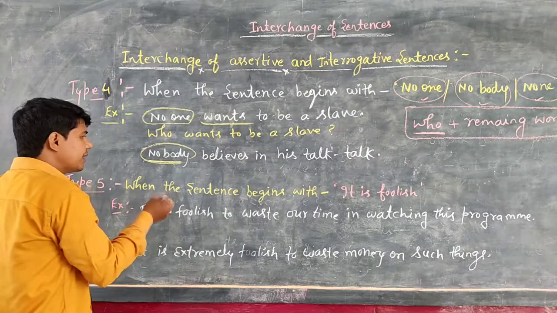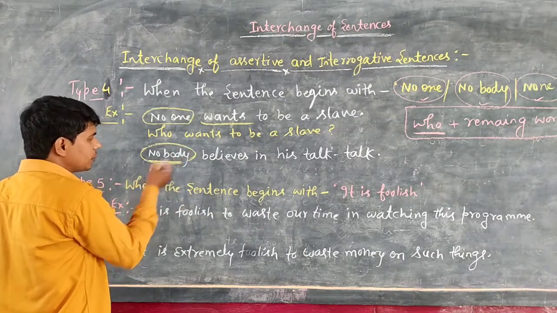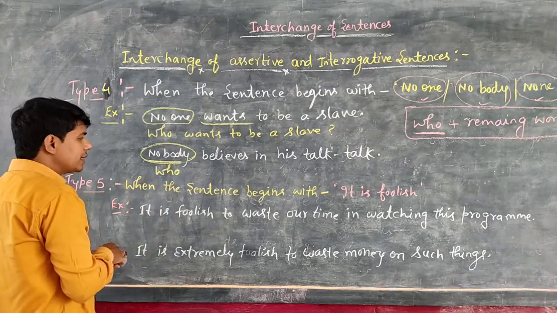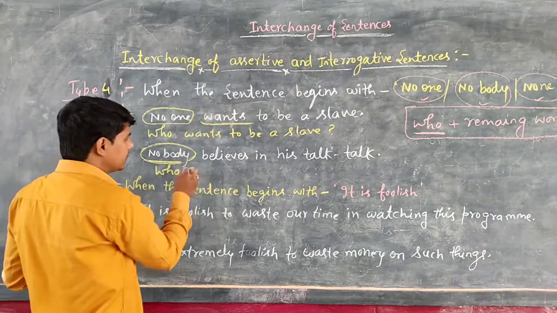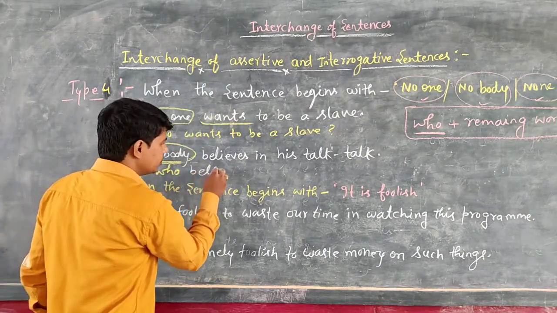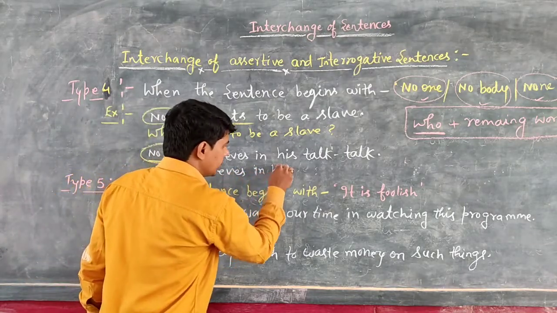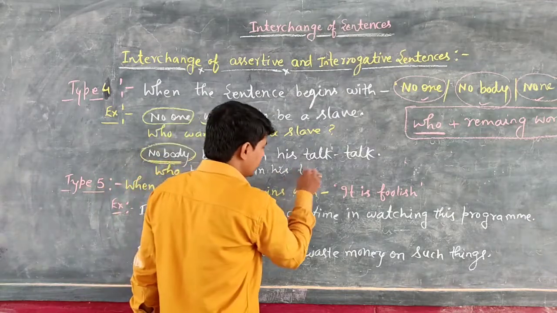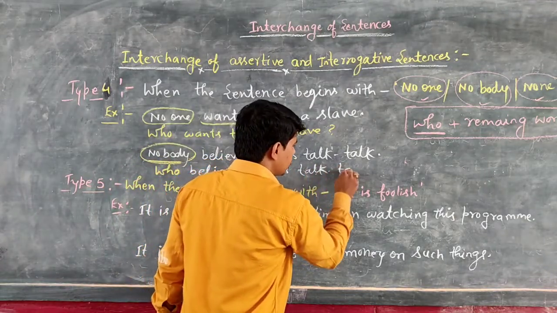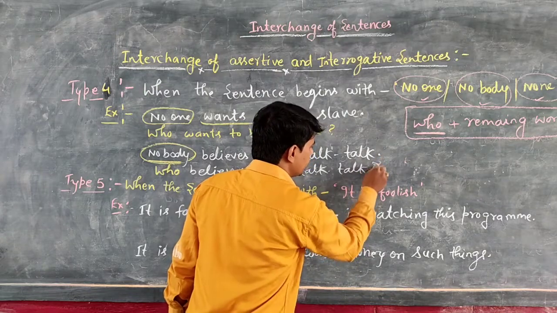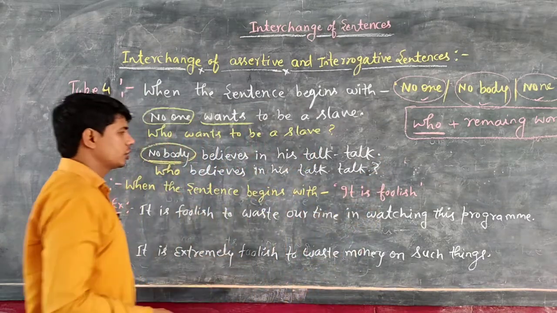So this very first, what you will write at the place of nobody? You will mention the word who. Okay, and after that you will mention the remaining words. So what are the remaining words? Who believes in his talk. And last, mark of interrogation. Who believes in his talk?